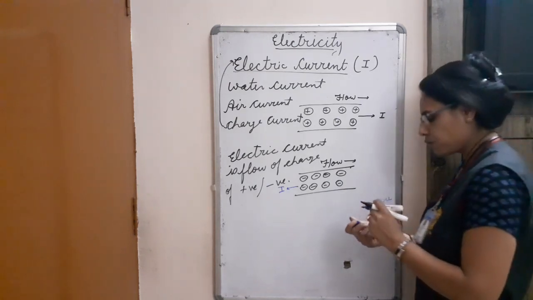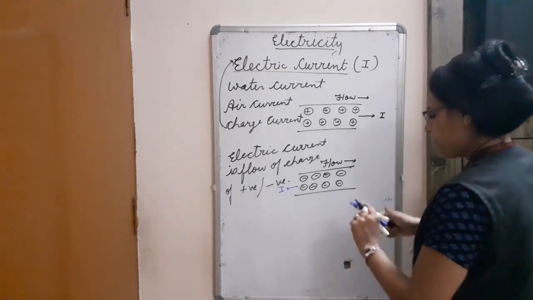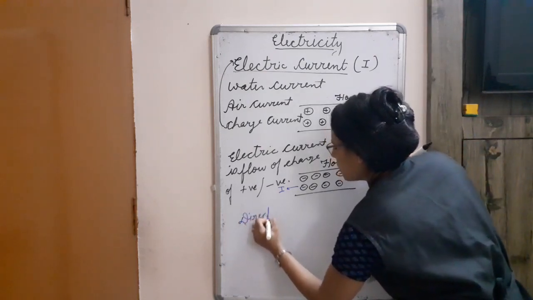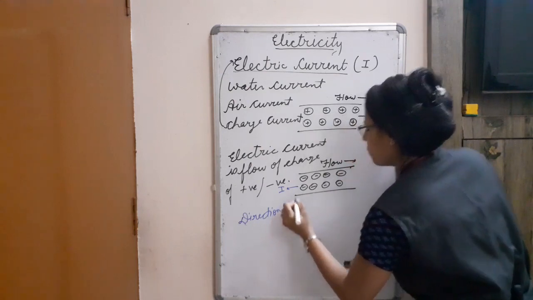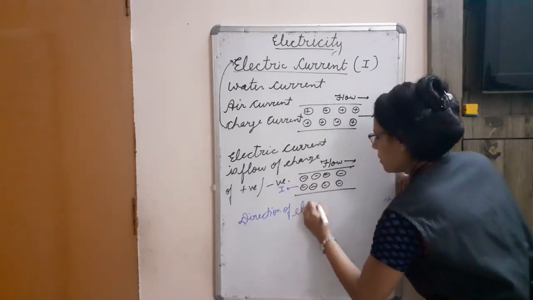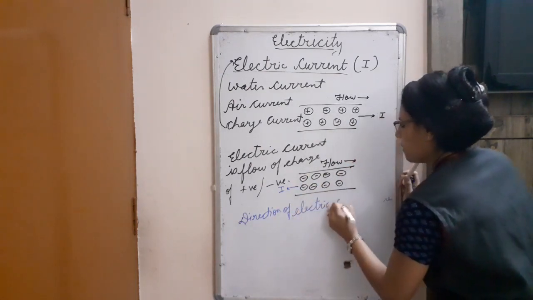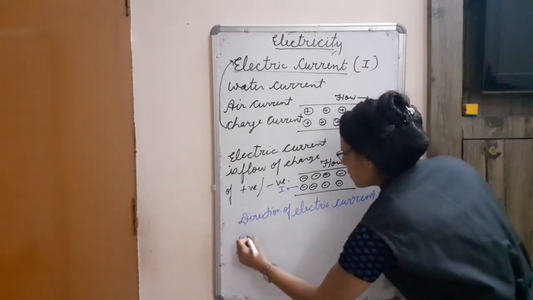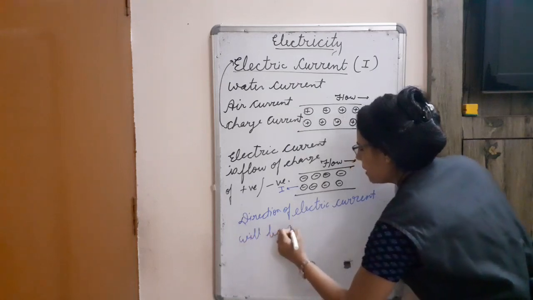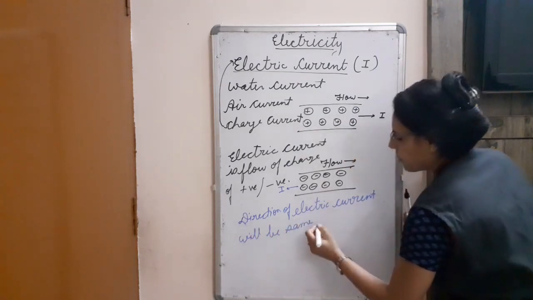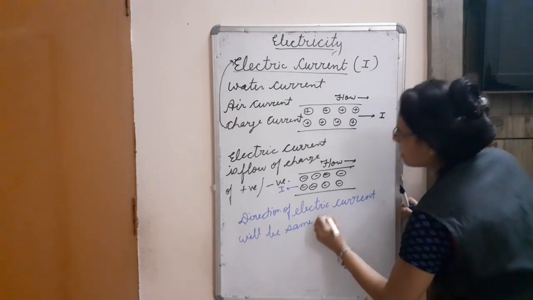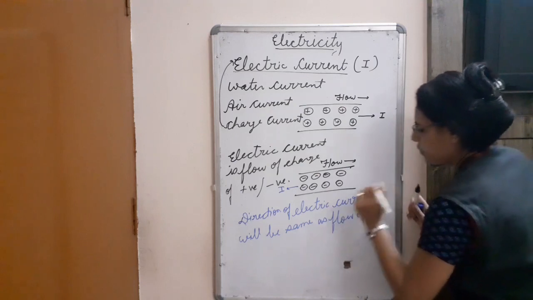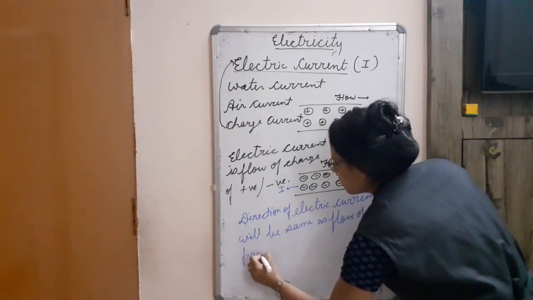I am writing here. You should write it. So direction of electric current will be same as flow of positive charge particles.